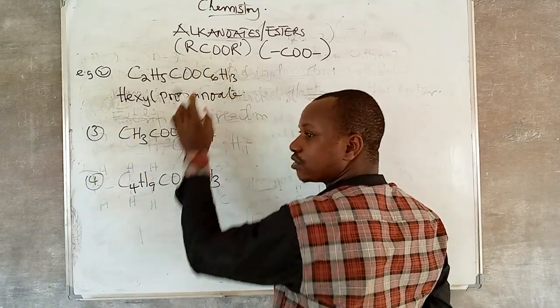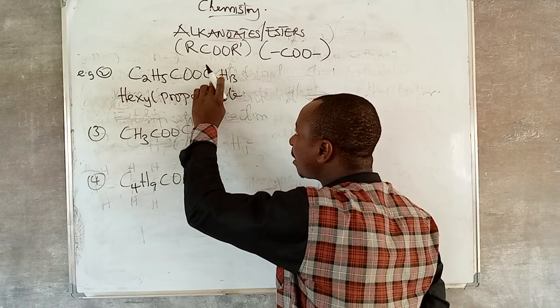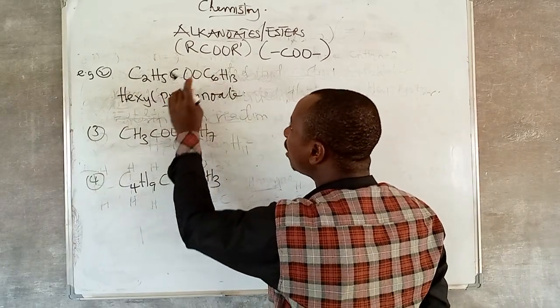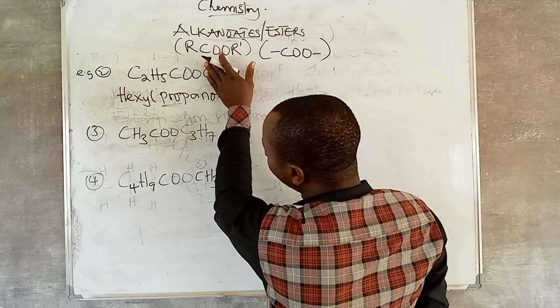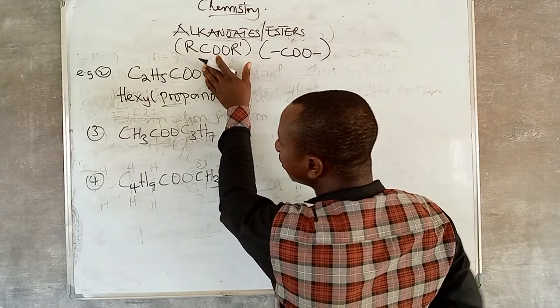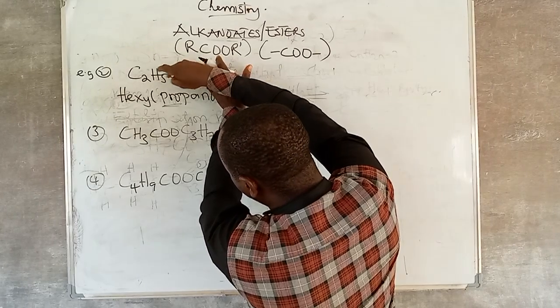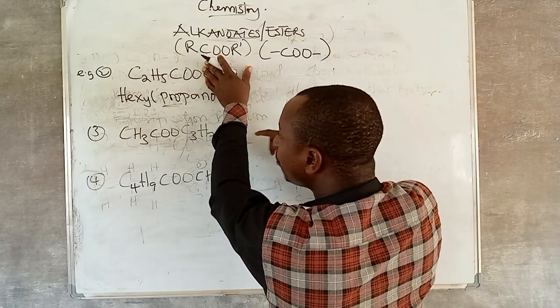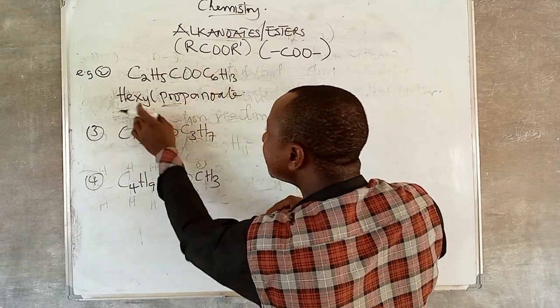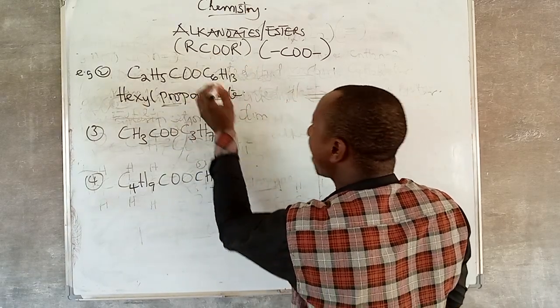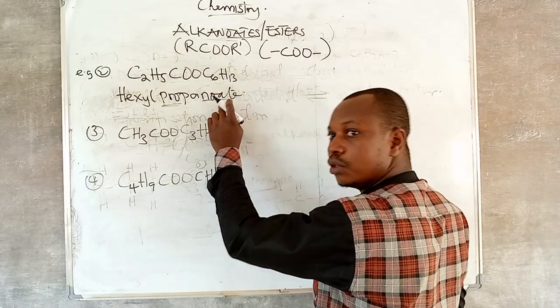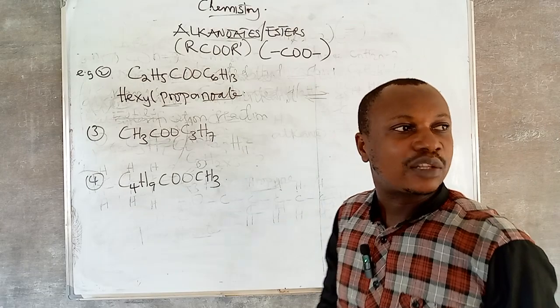Why is it hexyl? Remember, you named this side first. Because six carbon atoms are here: hexyl. Why is it prop? After naming this side, just count for yourself how many carbon atoms are remaining. This is 1 and this is 2. 2 plus 1 is 3. And the prefix for three carbon atoms is prop. So that's why it is hexyl propanoate. Remember, the suffix of the parent it must carry. Just name according to the number of carbon atoms you have.